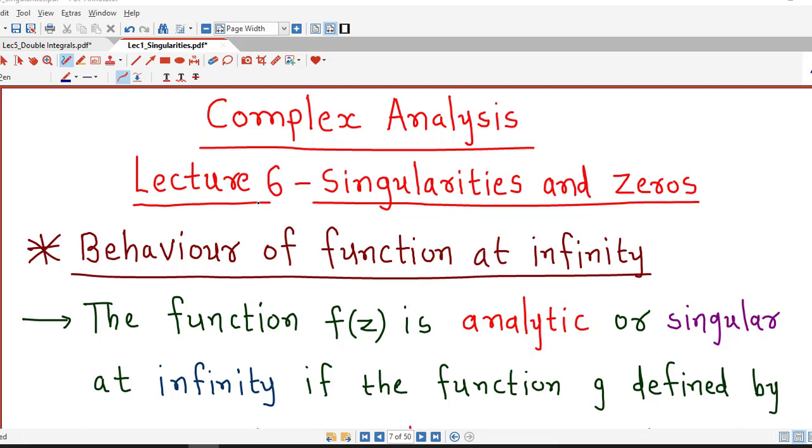Hello friends, I welcome you in lecture number 6 on singularities and zeros. In this lecture we are going to discuss behavior of complex function at point infinity.